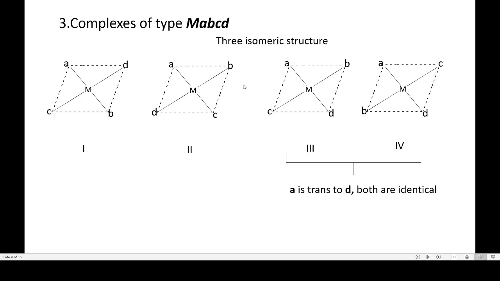In the third structure and the fourth structure, A is trans to D. Here also A is trans to D. So both the structures are identical. So overall three isomeric structures are formed.